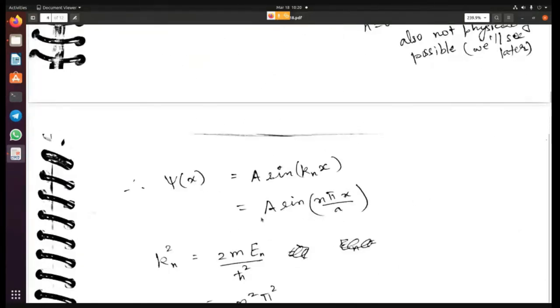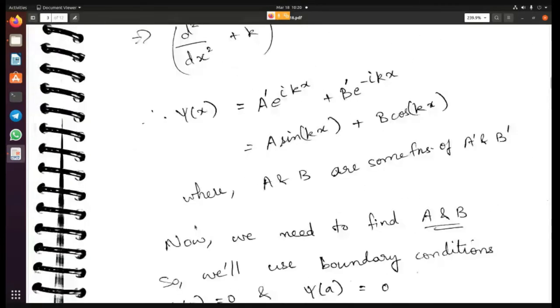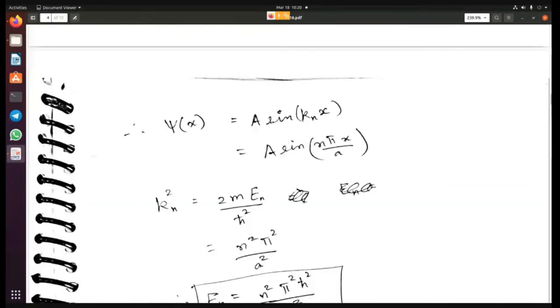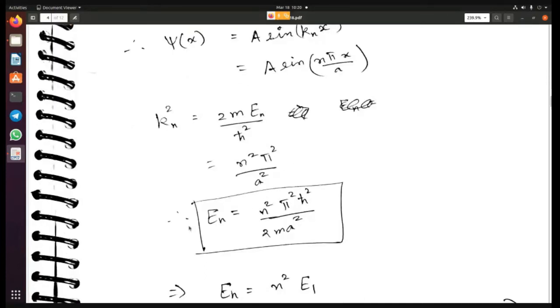So finally the wave function becomes what? Wave function psi of x is A into sine of kx, and k is nothing but n pi by a. All right, so this is our wave function. Now we have already specified here that k square is 2mE by h cross square. So what we'll do is we'll equate these two terms, 2mE by h cross square with n square pi square by a square, because k is also n pi by a. So equating these two, we are going to get E is equal to n square pi square h cross square by 2m a square. Okay? So this is our energy.